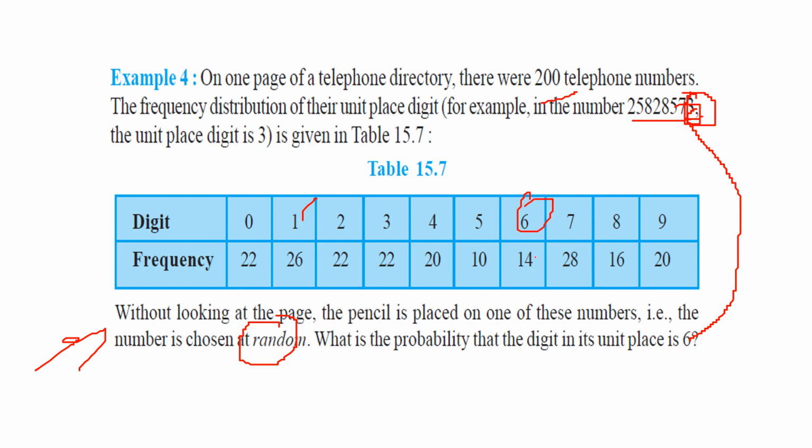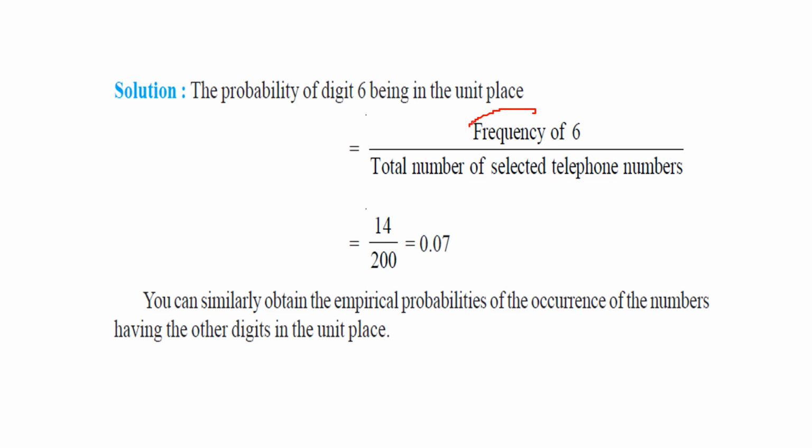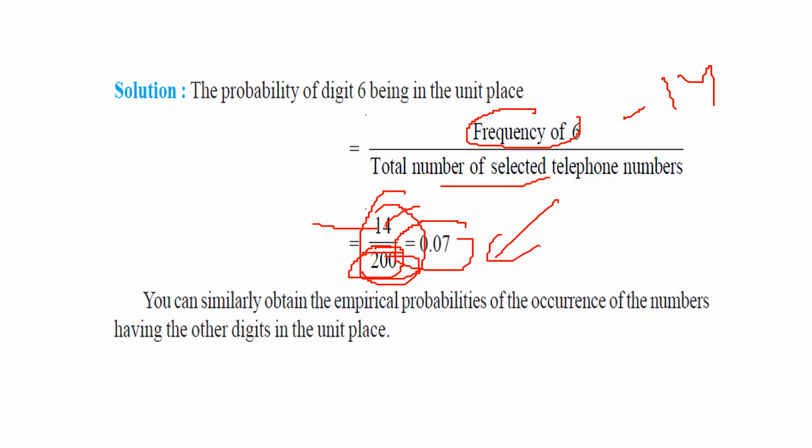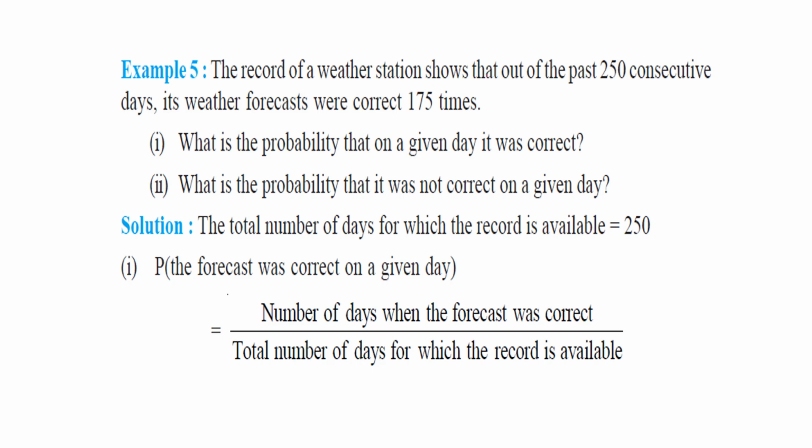Let us go to 6. The frequency of 6 is 14 in the table. The total number of selected telephone numbers is 200, as given in the question. So 14 by 200, the favorable number of times the event occurred over the total number of trials, is 0.07. This comes between 0 and 1, so this is correct.